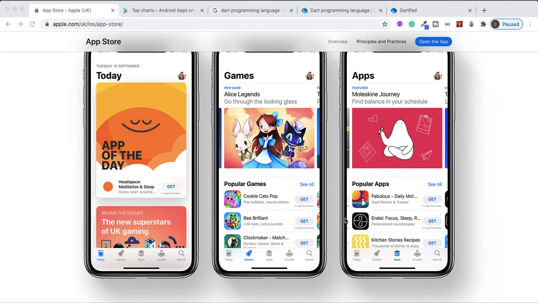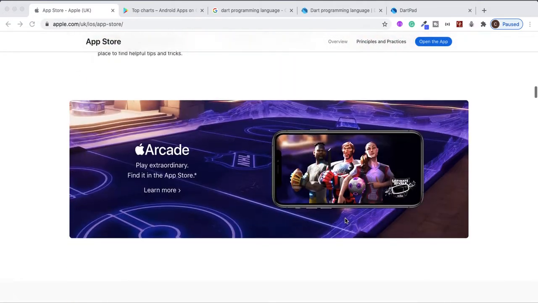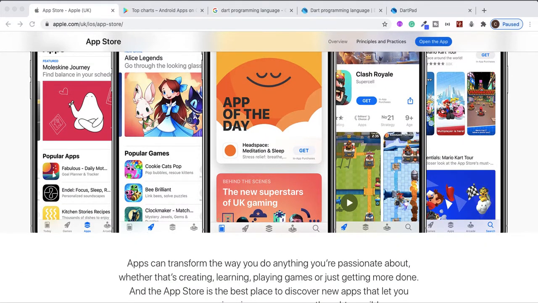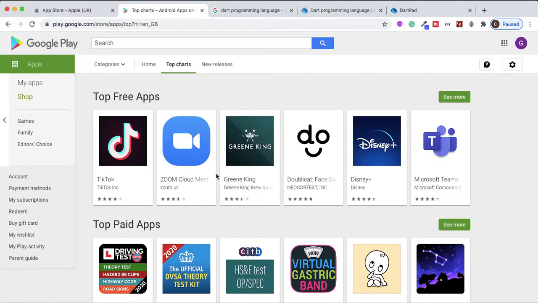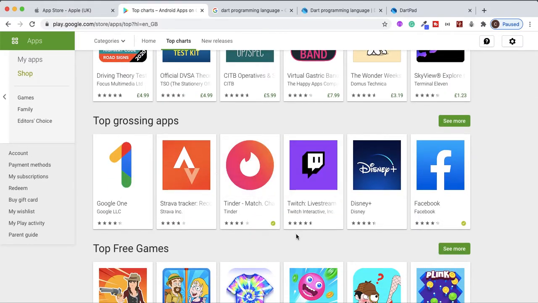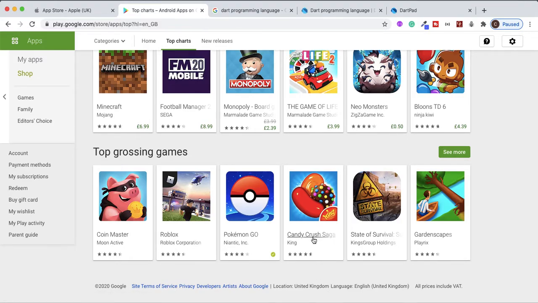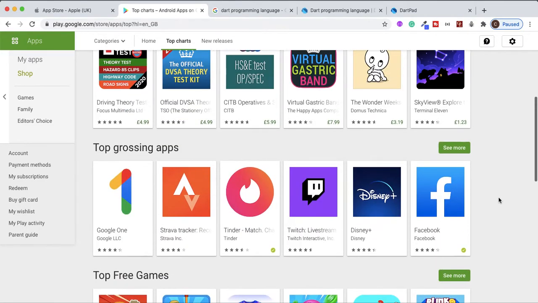You want to create the next Headspace app. You want to create the next meditation app. You want to create the next Clash Royale. You want to be on top of the league. You have a great idea for a social media app, or you want to create the next TikTok app, or the next dating app, or you want to create the next Pokemon Go, or those people who love Candy Crush. You want to be the next person who's creating the new fresh idea of Candy Crush. You want to rule them all.